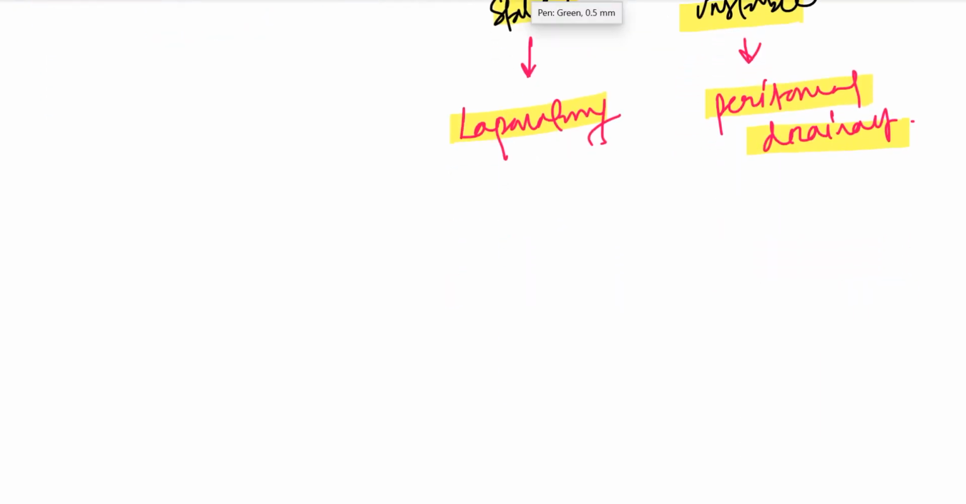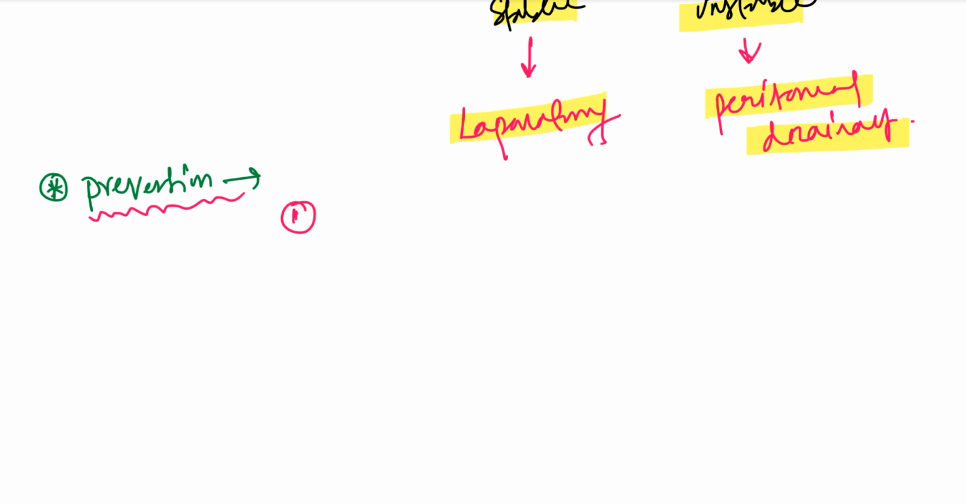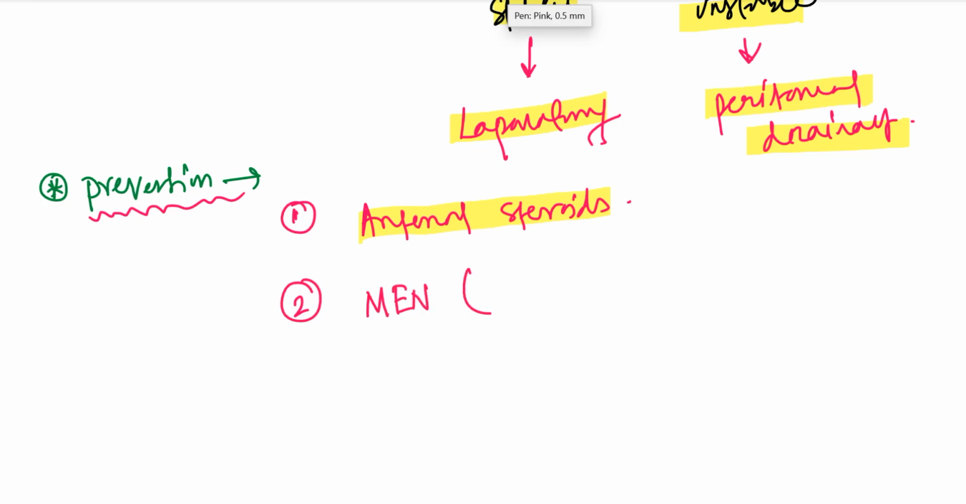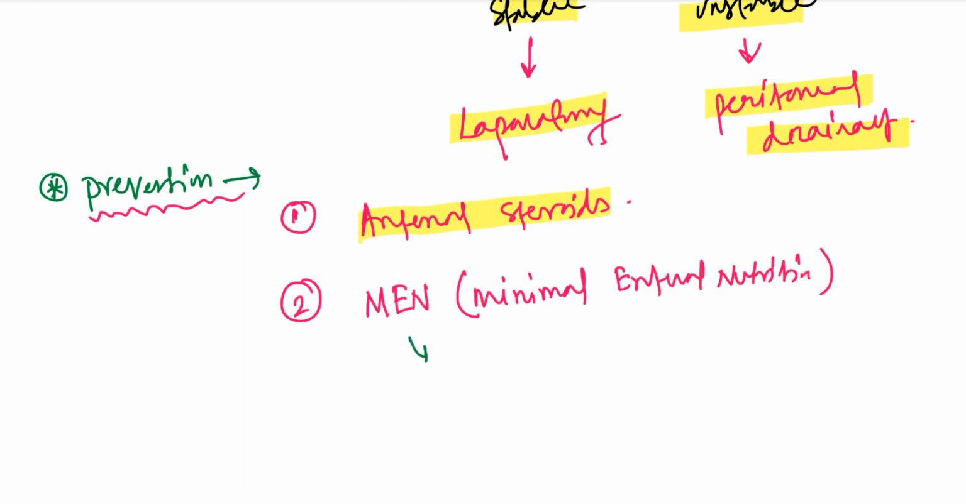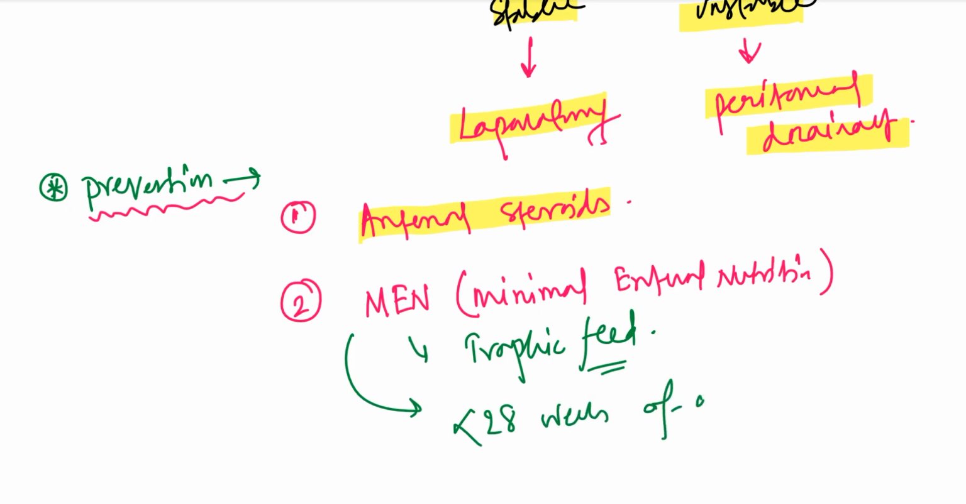Now, how to prevent necrotizing enterocolitis. Prevention. Number 1 is antenatal steroids. Antenatal steroids enhance the maturity of the gut, thus preventing necrotizing enterocolitis. And number 2 is MEN. What is MEN? Minimal enteral nutrition. It is also called trophic feed, done for babies born before 28 weeks of gestation.